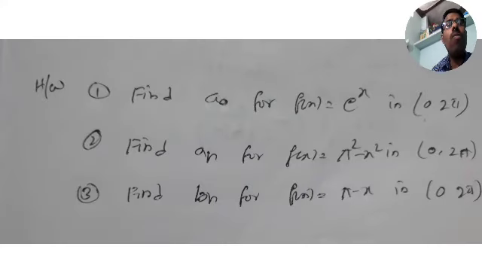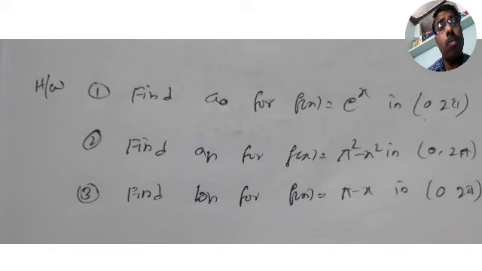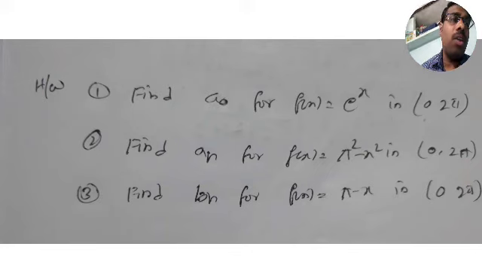Then after practicing, go for the homework. Homework is: find a naught for f of x equal to e power x in 0 to 2 pi. Second one, find an for f of x equal to pi square minus x square in 0 to 2 pi. Find bn for f of x equal to pi minus x in 0 to 2 pi. So I gave homework problems finding a naught, an and bn. These kinds of problems come for 3 marks in your semester exams.